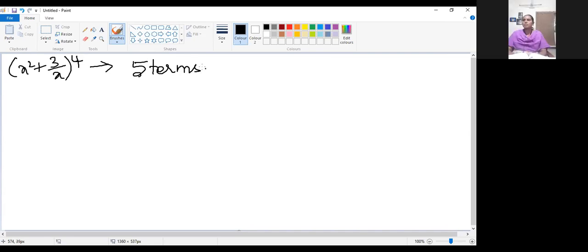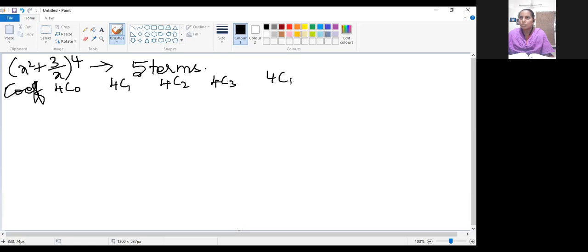So, do the sum. Those who know, please do it. Others, if you have any doubt, please listen. Same formula, a plus b whole power 4. Shall we find the coefficients first? So 4C0, 4C1, 4C2, 4C3, 4C4. This is 1 and this is 1.